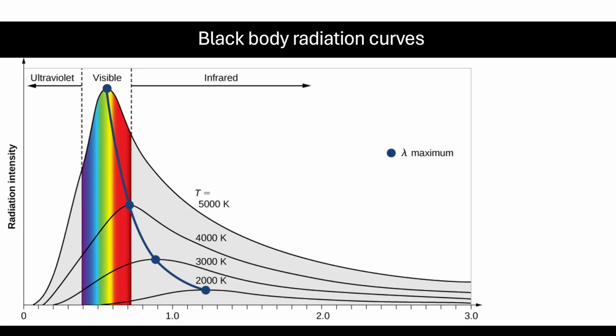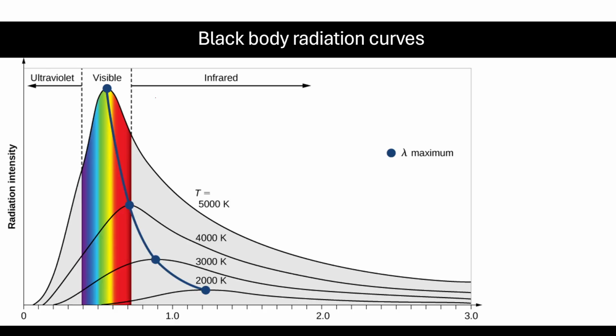Next, what you need to know is how to read and understand blackbody radiation curves. The one you can see on your screen is a typical blackbody radiation curve. How to read this? First, let's see what's on the y-axis.